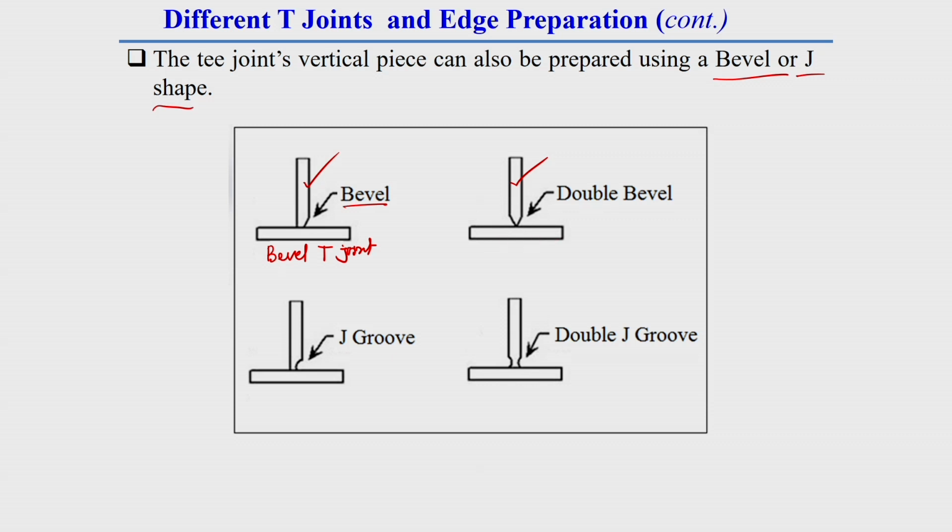If V-groove is made on both sides of the vertical piece, it is called a double V-groove T-joint. If a J groove is made in the vertical piece, it is called a J groove T-joint, and if the J groove is made on both sides of the vertical piece, it is called a double J groove T-joint.